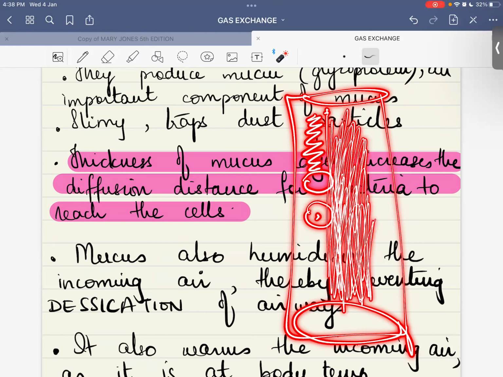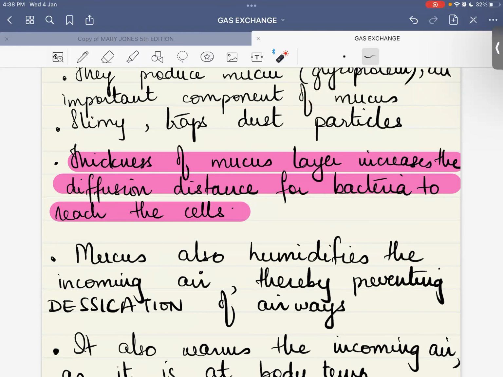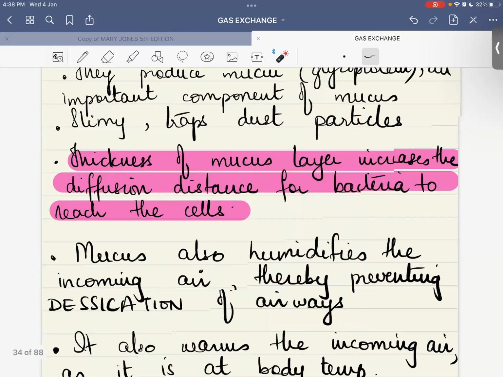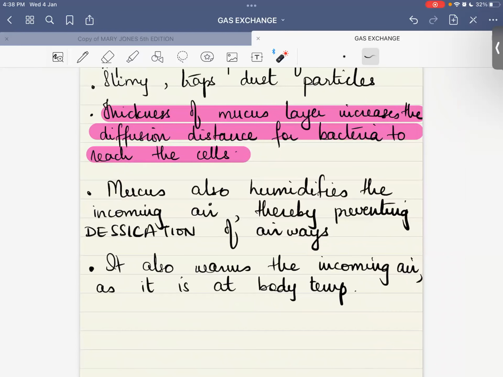mucus की आपको feel अगर समझनी है ना, तो you can just touch the inner part of your mouth. हमारे माउथ का इनर पार्ट, if we touch it with our finger, it's wet, and that wetness is because of mucus. Similarly, आपका ट्रेकिया का भी इनर पार्ट वेट है because of mucus. So the thickness of the mucus is actually going to increase the diffusion distance. जब diffusion distance बढ़ जाएगा, तो it will become difficult for the bacteria to penetrate your respiratory cells and they will be saved, right? Not only this, but mucus will also humidify the incoming air.